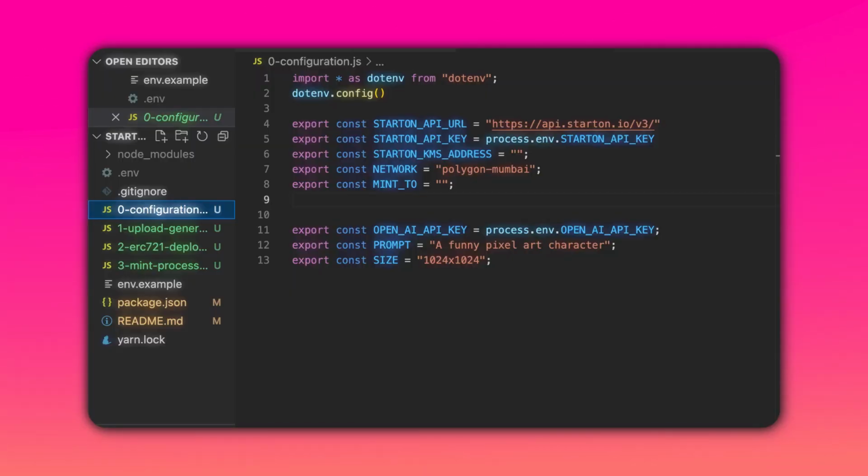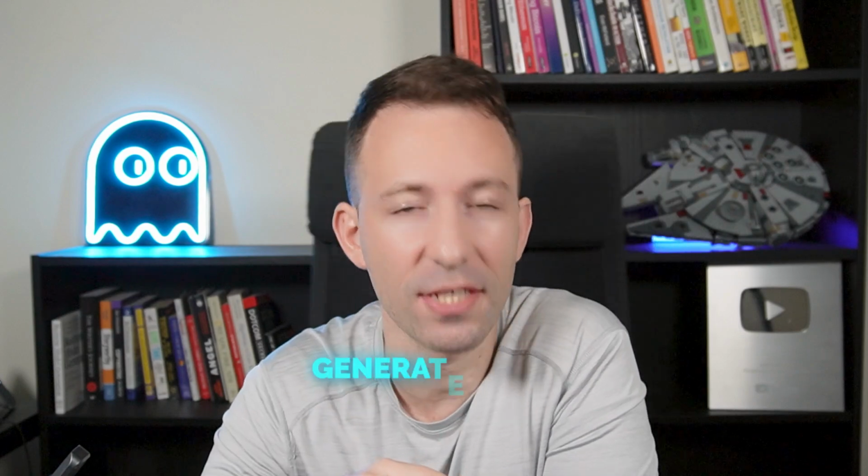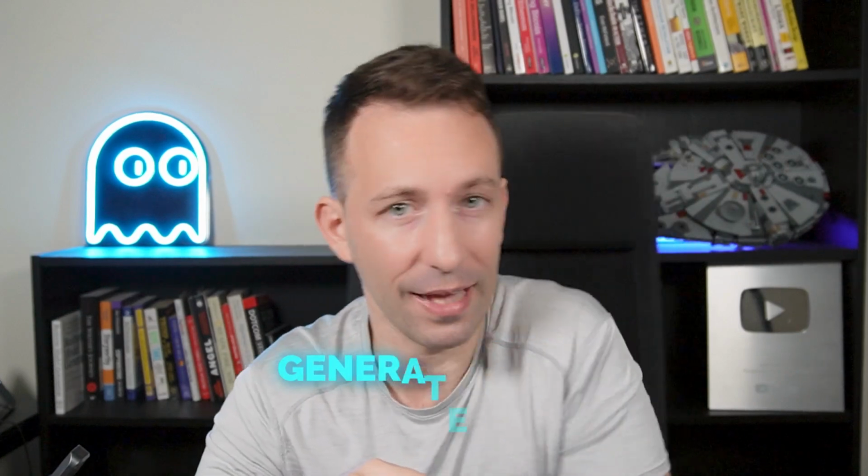And in here, another thing that you can change is the prompt that we're going to use to generate the image with the OpenAI API. And you can also change the size of images. All right, so now we have finished our configuration, and the next step is to generate images with the OpenAI API and upload these images to IPFS.